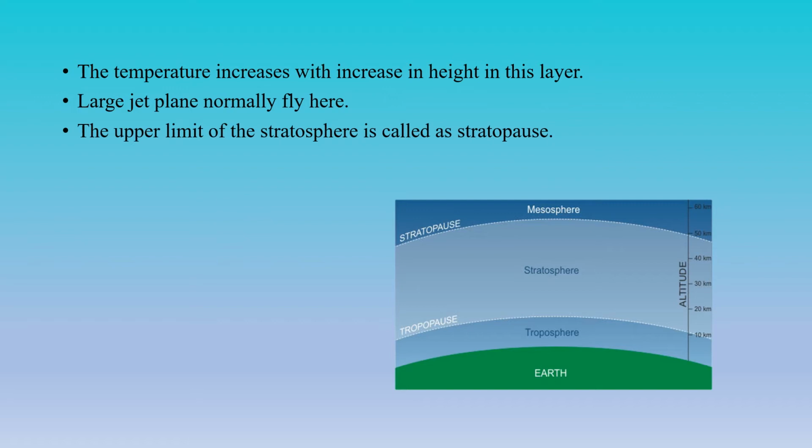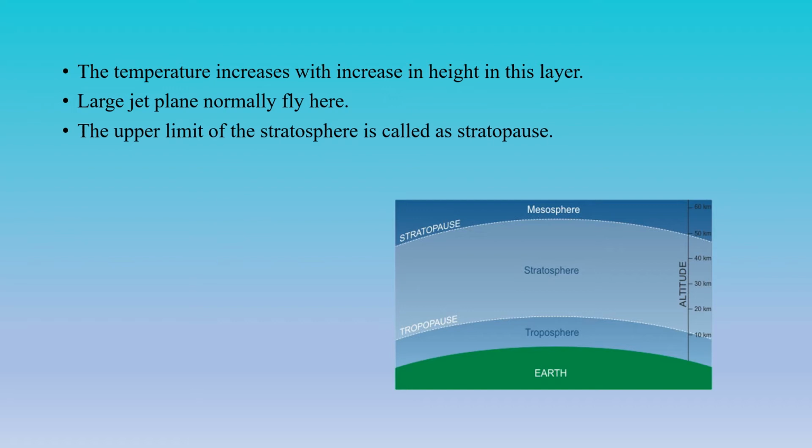It then begins a gradual increase in temperature that continues until the stratosphere ends 50 kilometers above Earth's surface. So up to 18 kilometers is the troposphere, and from there up to 20 kilometers the temperature is constant. From 20 kilometers to 50 kilometers the temperature is increasing.